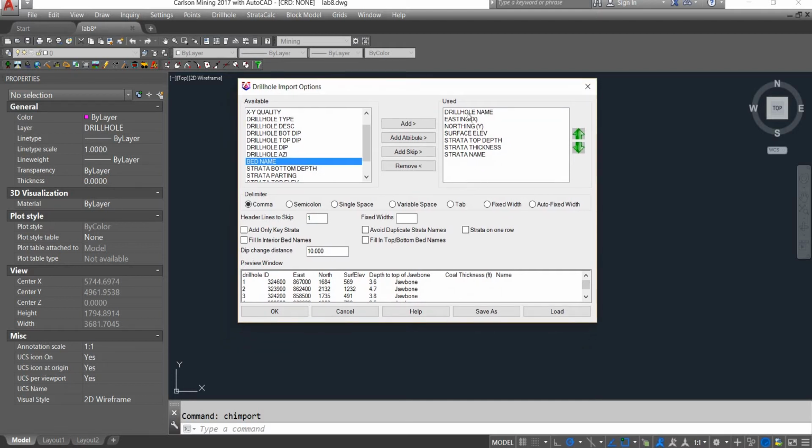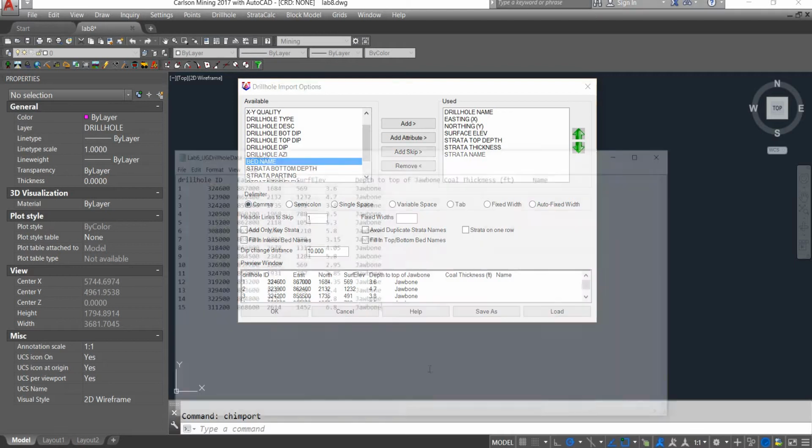Next, everything we have here is set: 1 2 3 4 5 6 7. I don't know how I counted first. That was funny. Okay, next we want to set our delimiter.